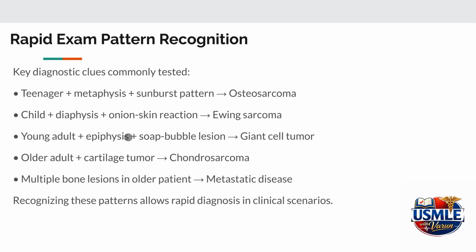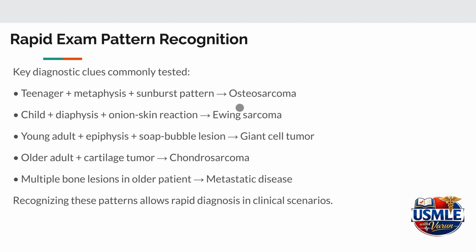A young adult with an epiphyseal tumor showing a soap bubble appearance suggests giant cell tumor, whereas an older adult with a cartilage producing tumor suggests chondrosarcoma. Finally, when multiple bone lesions appear in an older patient, metastatic disease should be strongly suspected. So, recognizing these classic patterns allows us to quickly and readily identify bone tumors in clinical scenarios.